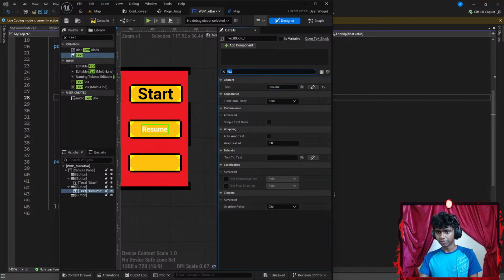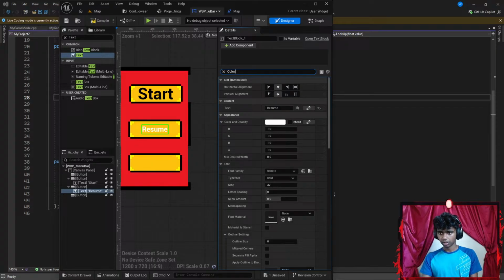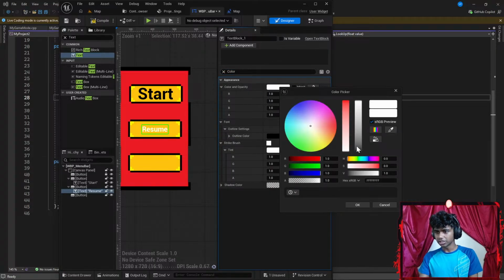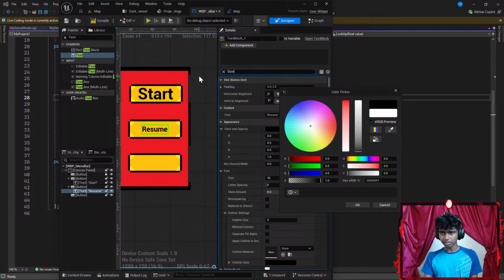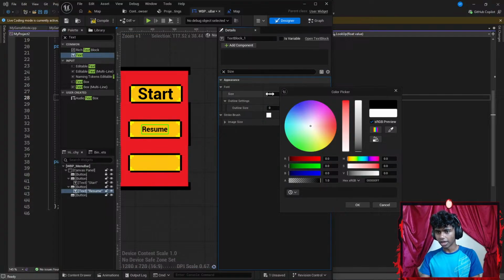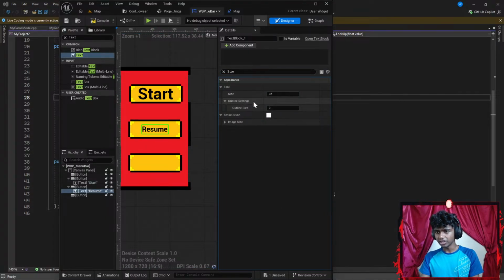Okay, and then I'm going to go with something like color. Okay, let's change the color to be something like black. And then I'm going to go with something like size. Okay, let's increase the size to be 73. Let's go with 73. Okay, that's too big. Maybe I want to go a bit smaller there.